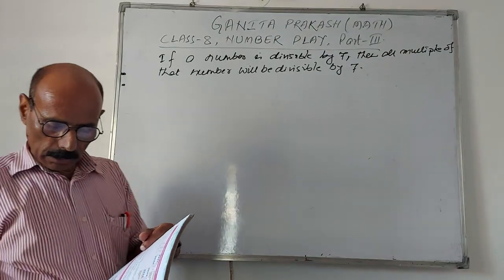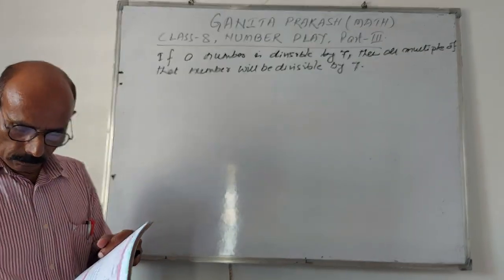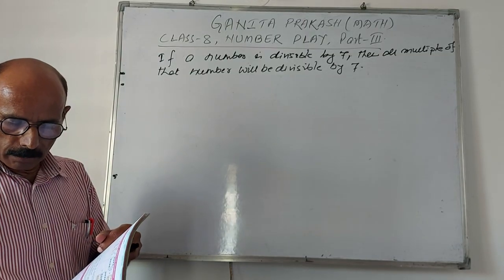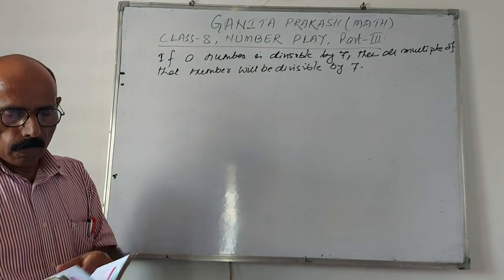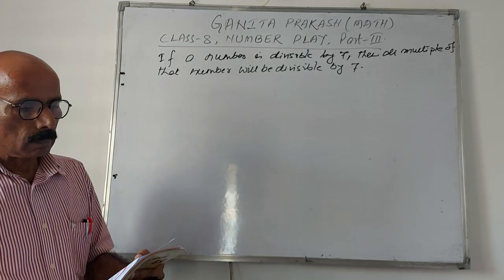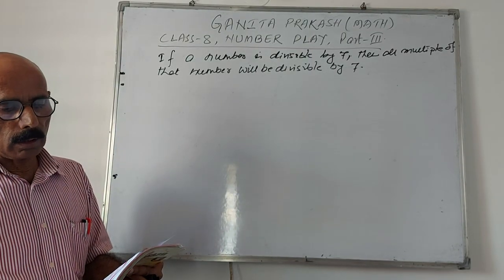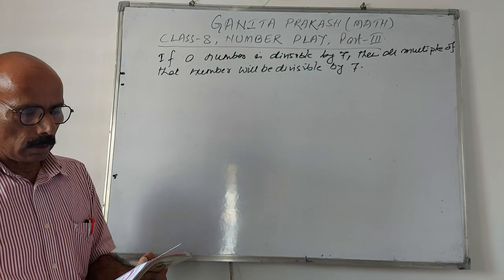Now we have to understand this thing. In general, if A is divisible by K, then all multiples of A are also divisible by K.